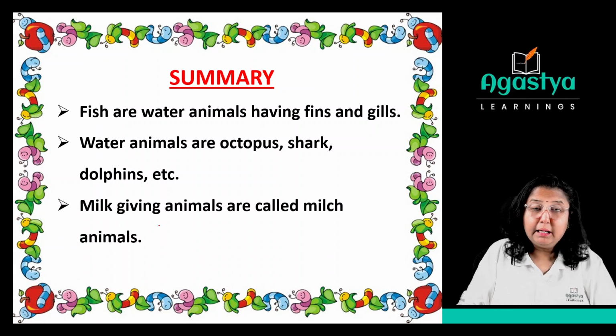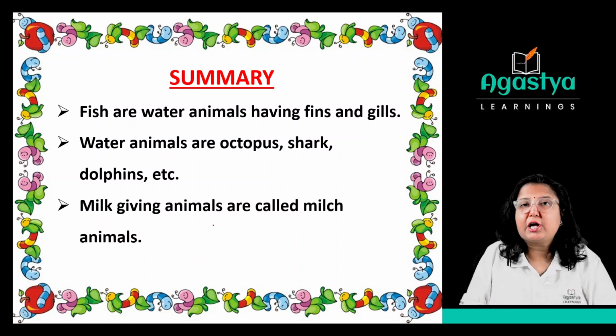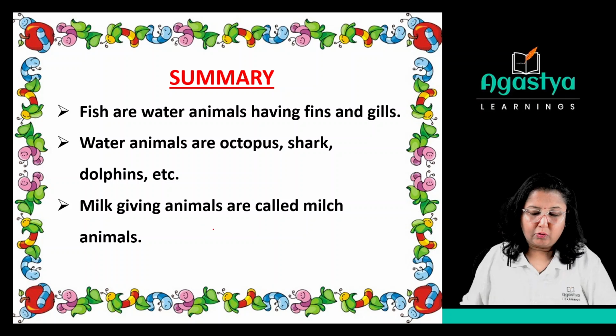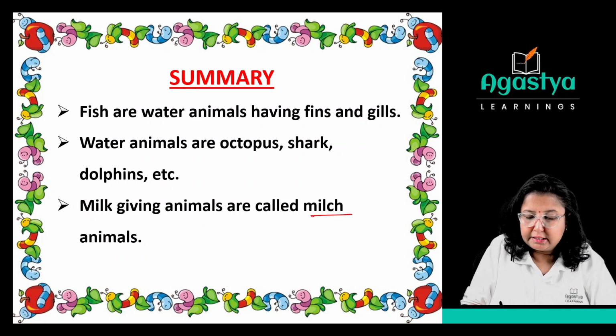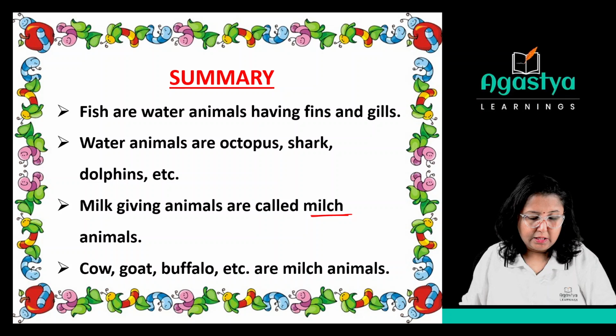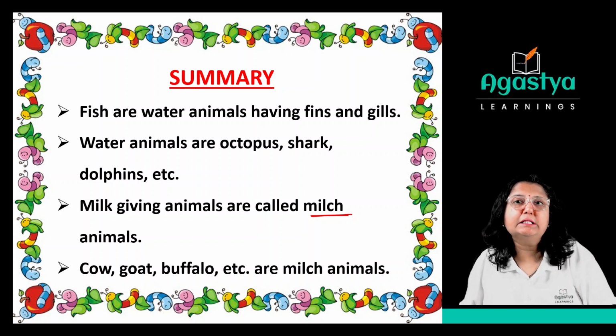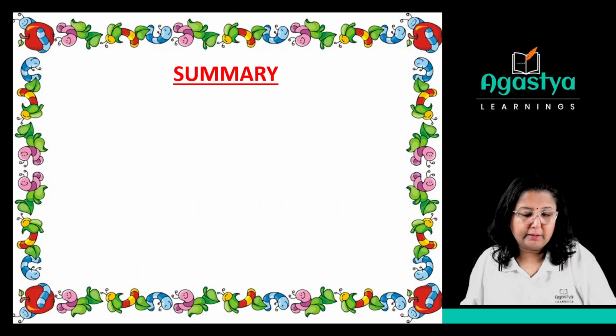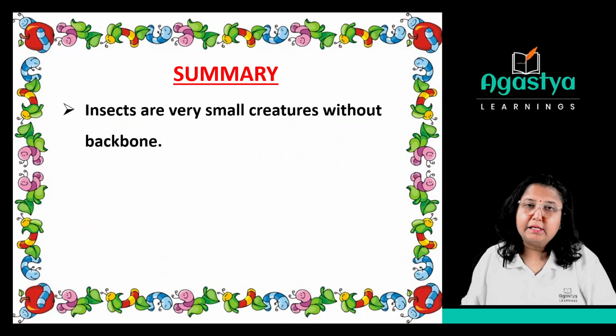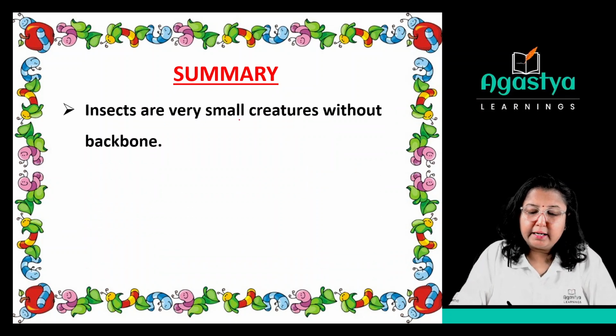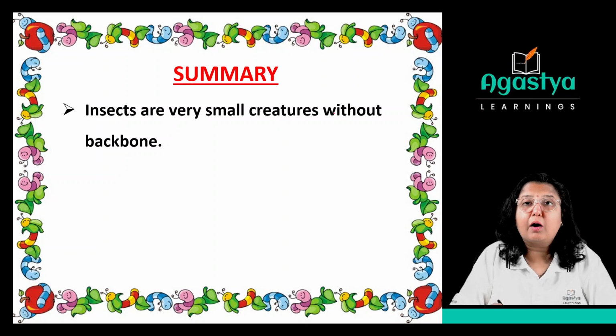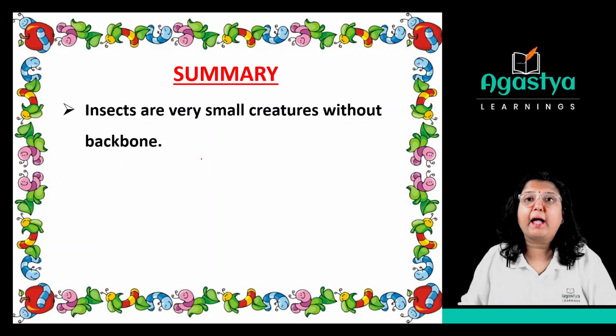Next is milk giving animals such as we can say cattle like cow or buffaloes or goat as well. They give us milk, so they are called milk animals. So cow, goat, buffalo, etc. are the milk animals because they give us milk. Next part is that yes, insects are very small creatures without a backbone. They don't have backbone inside their body.